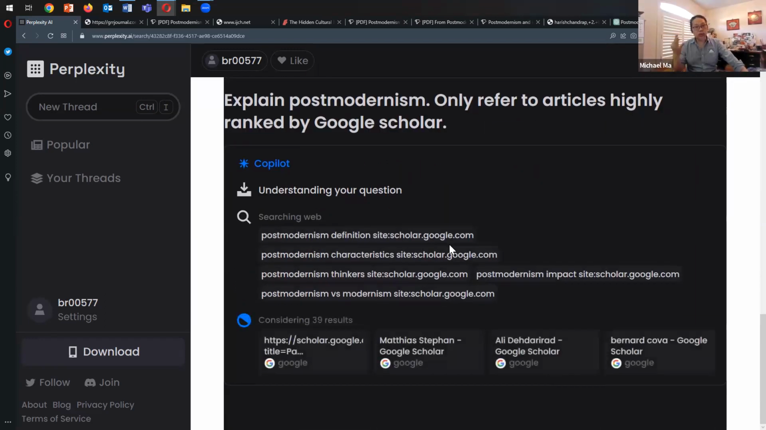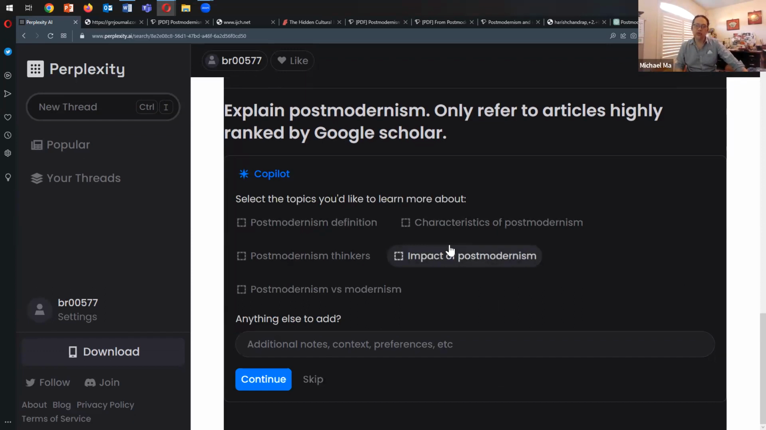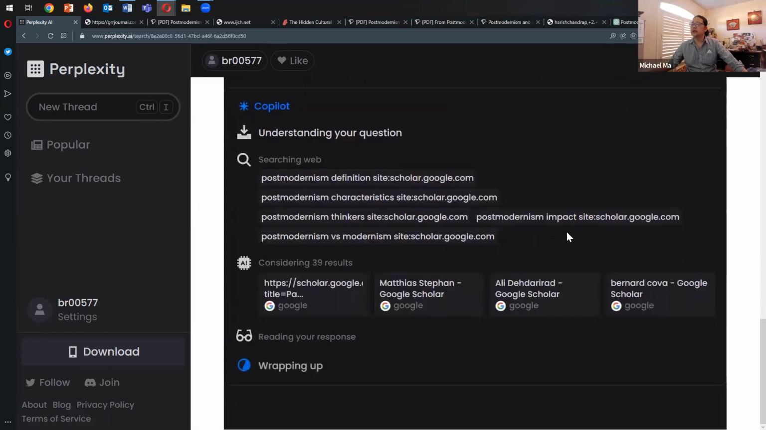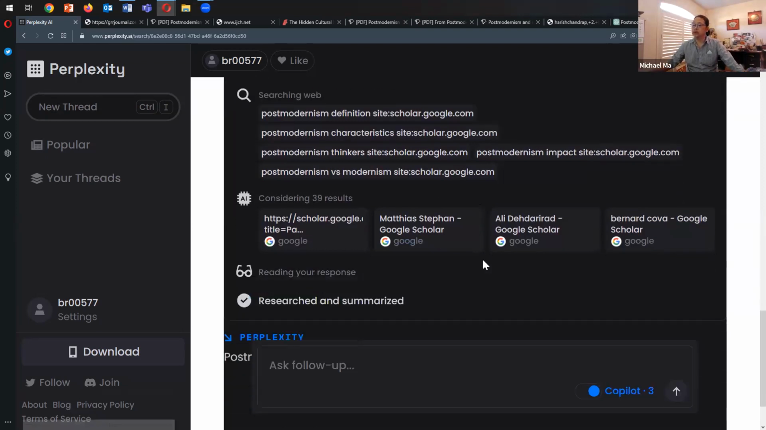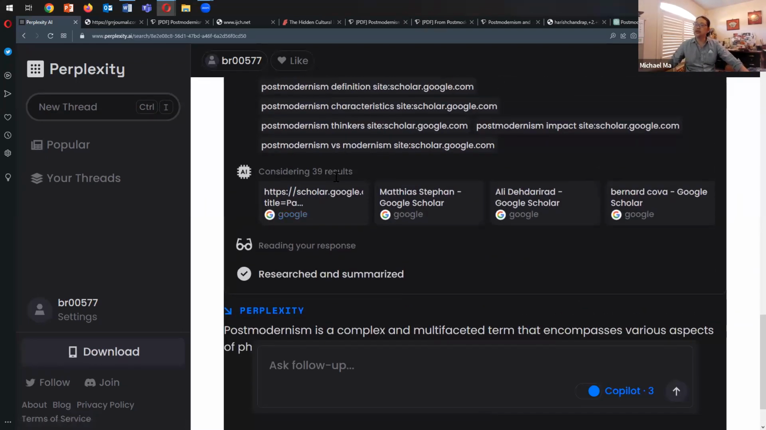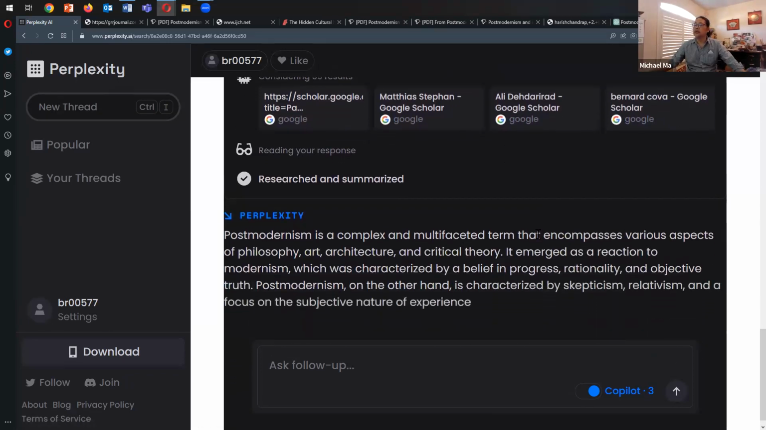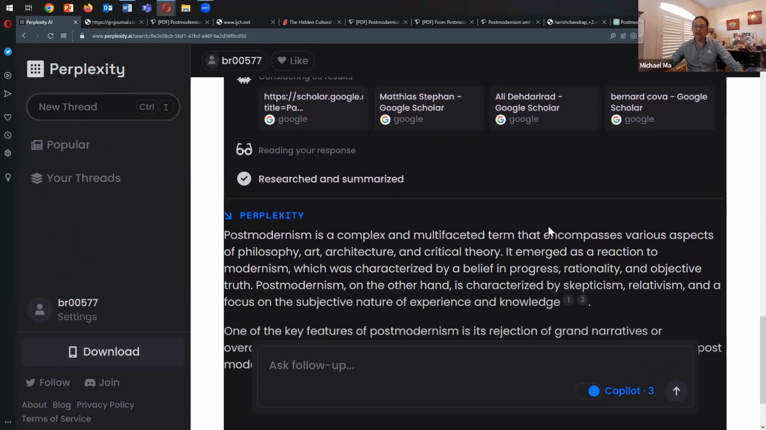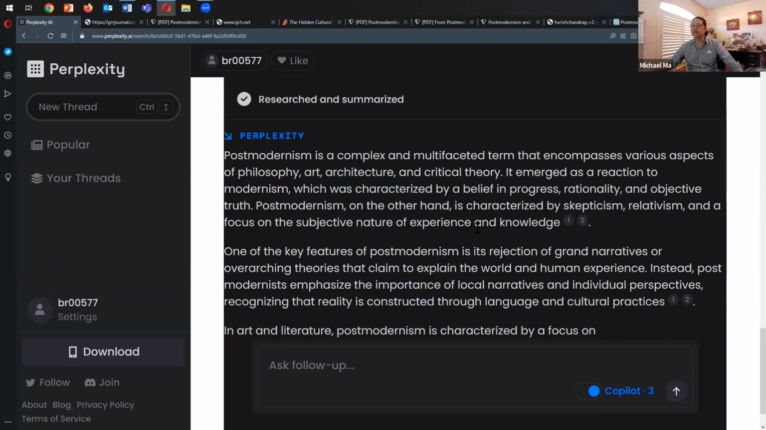So now I guess I have 3 questions left, because through this API, through Perplexity AI, it's allowing me 5 free queries to GPT-4. Okay, oh, that's quite good. It's considering 39 results from Google Scholar. I won't look through all that. Now it's reorganizing its answer in relationship to these 39 results. Okay, postmodernism is a complex, multifaceted term, contemporary aspects of philosophy, art.